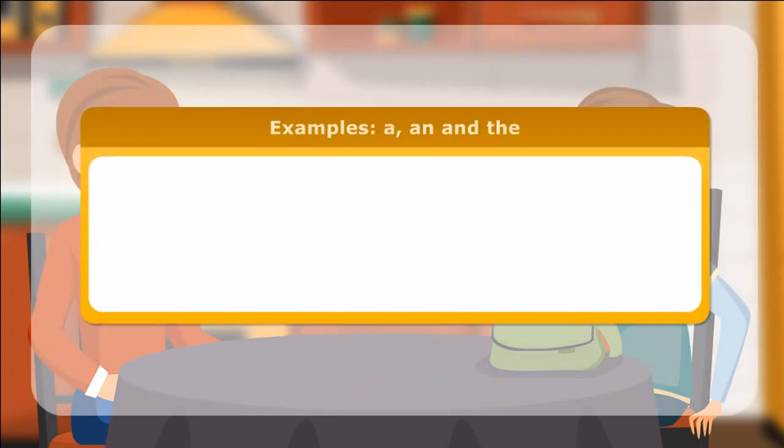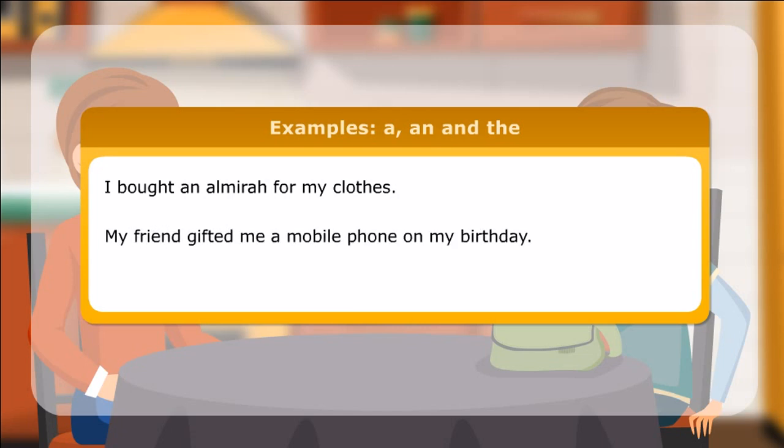A few more examples of the use of a, an, and the are: I bought an almirah for my clothes. My friend gifted me a mobile phone on my birthday. The house next to mine has a beautiful garden.